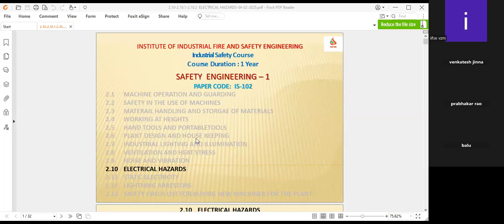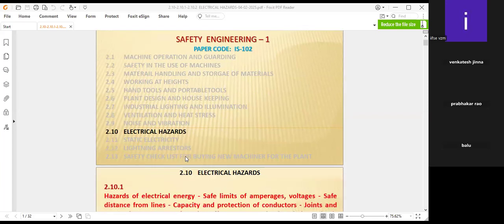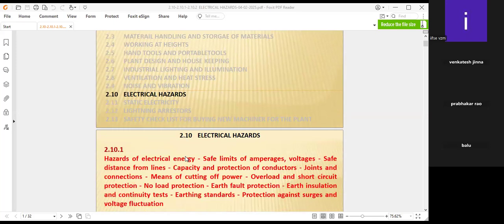Today our topic is electrical hazards, wherein 2.10.1 and 2.10.2.